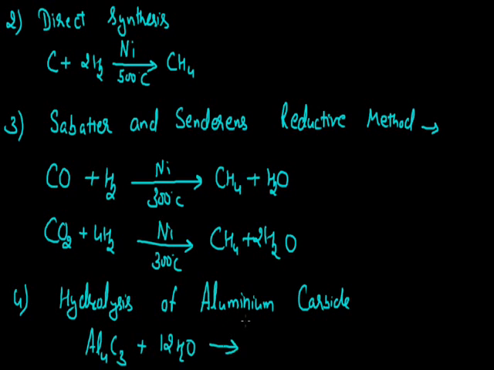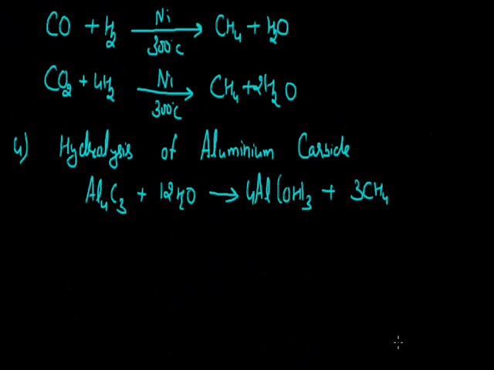Aluminium, being electropositive in nature, combines with the OH hydroxyl group of water, and the resultant is aluminium hydroxide. The carbon combines with hydrogen, the electropositive part of water, and the resultant is 3 molecules of methane. So by the hydrolysis of this metal carbide, where the metal is aluminium, we can form the molecule of methane.